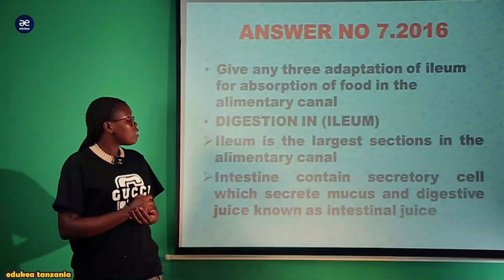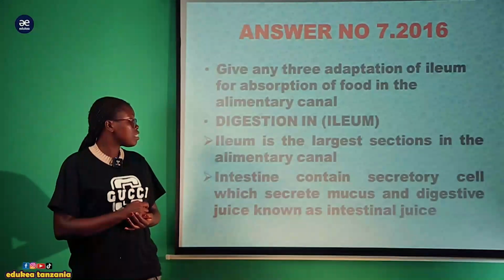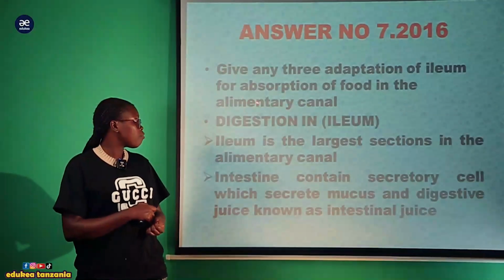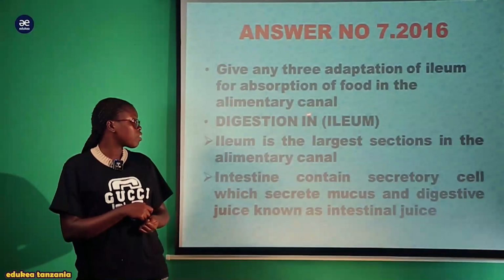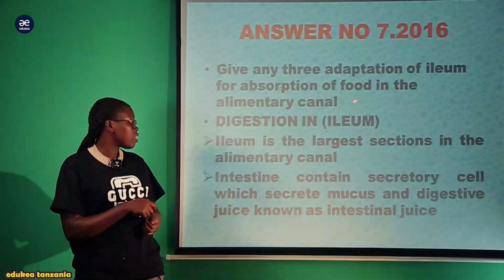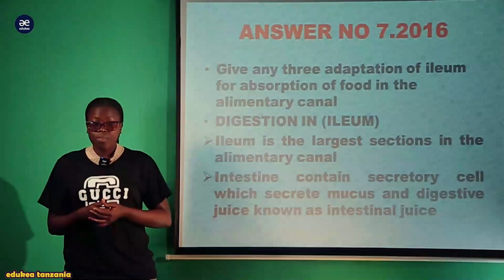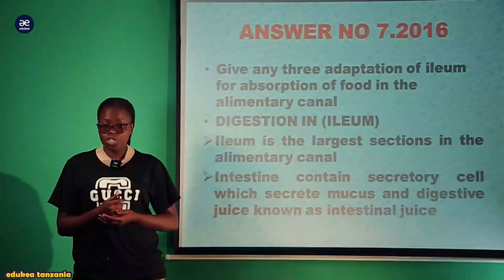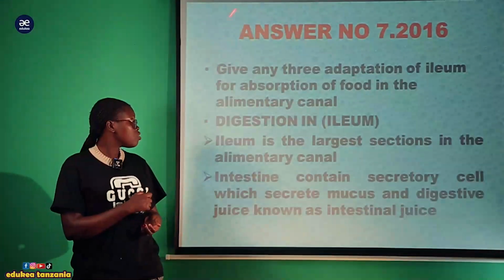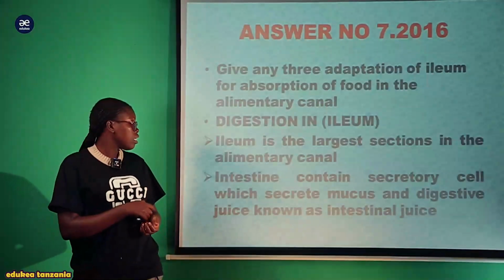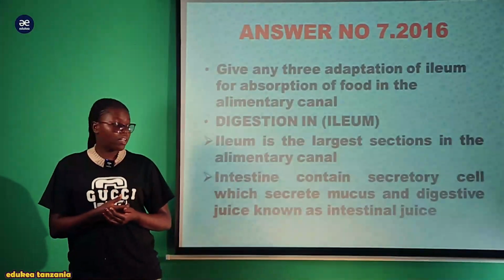And another question for Roman B is question number 7, which needs you to give any 3 adaptations of the ileum for absorption of food in the alimentary canal. Now, the ileum, as we say, is one of the components of the small intestine, the largest portion of the small intestine. So you are needed to give how this ileum is adapted for the absorption of the food in the alimentary canal.